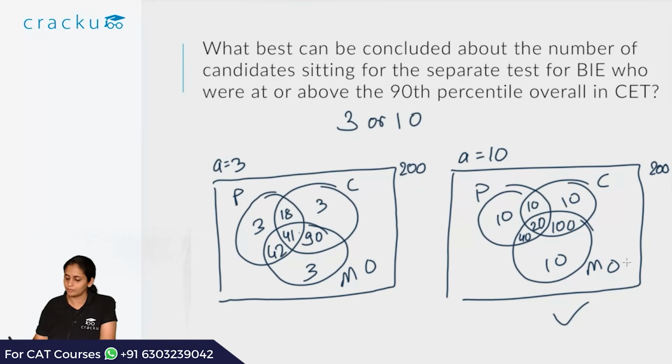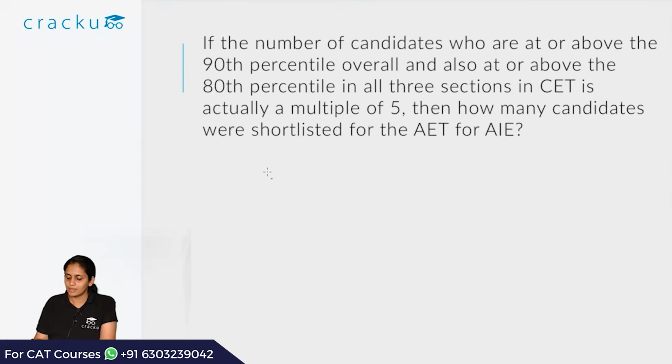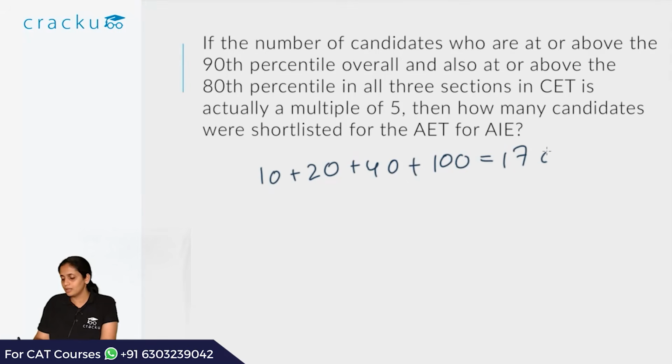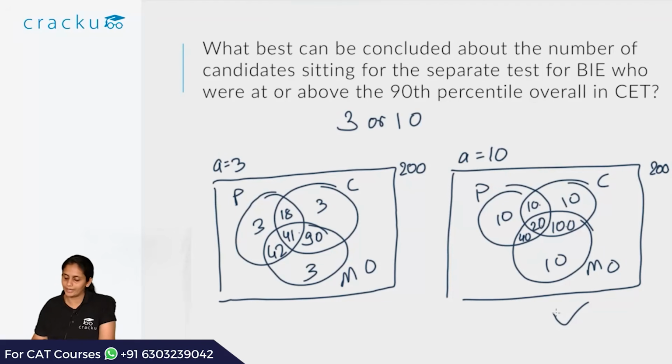Those who are shortlisted are 10 plus 20 plus 40 plus 100. So this value is equal to 30, 70, 170. So 170 were shortlisted for the AET. Essentially, who is shortlisted for AET? Those who are in the overlap of 2 or the overlap of all 3 sections. Overlap of 2 sections means you were above the 80th percentile in at least 2 sections, which was the cutoff condition. So anybody who is in the overlap of 2 as well as the overlap of 3 would have qualified for AET. So that value is 170.